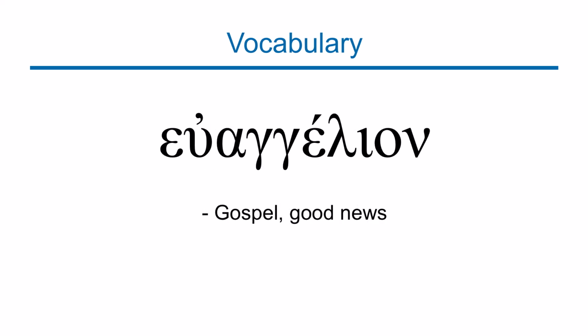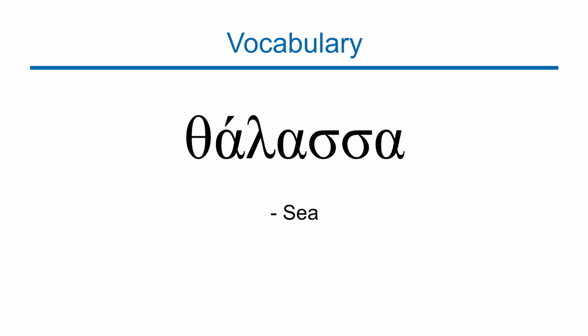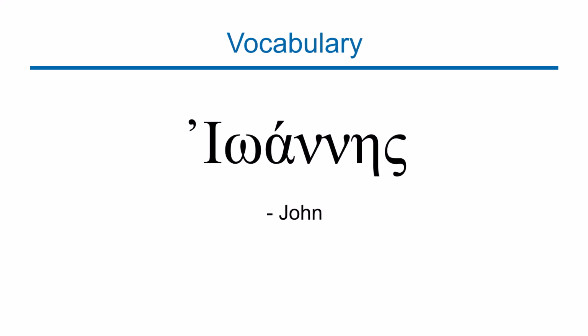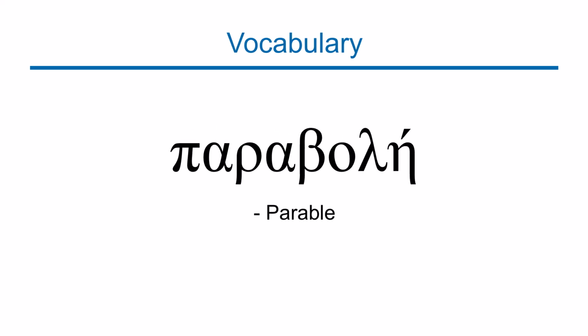And then we have the word euangelion. Euangelion means gospel or good news. And then we have the word thalassa. Thalassa means sea. Then we have the word Ioannes. Ioannes means John. Then we have the word parabole. Parabole means parable.